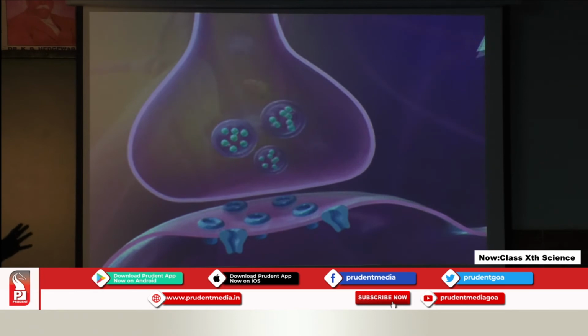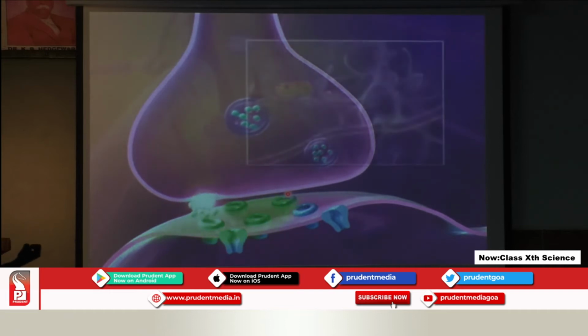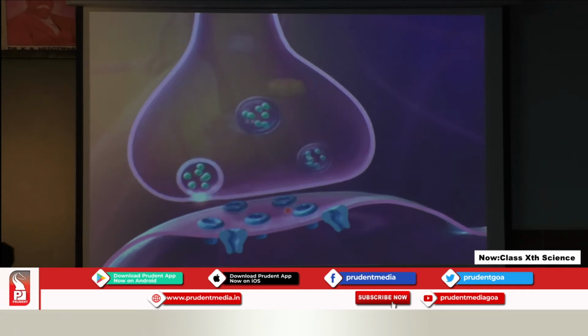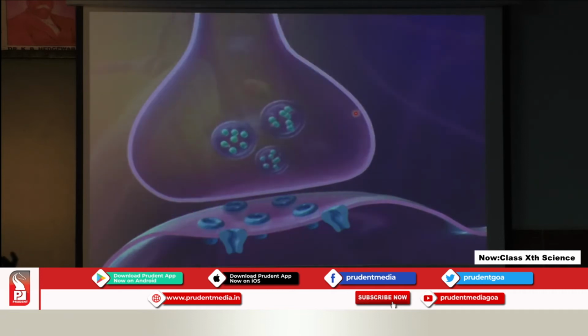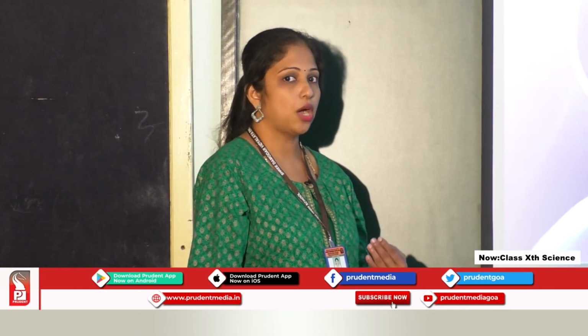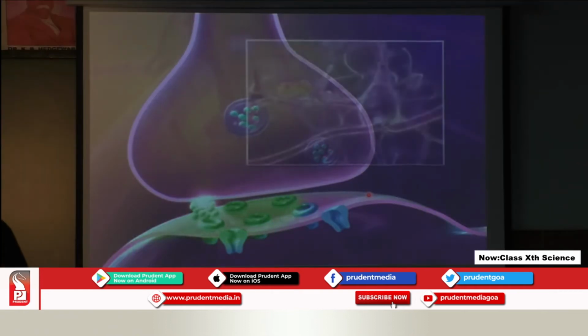So here is an animated picture where you can see how the release of the neurotransmitter takes place at the synaptic cleft. You can see this chemical that is being released, which is received by the receptors found on the dendrites, and which will create a similar kind of nerve impulse in the second nerve cell. You can see the impulse which has been carried through the second nerve cell. So I hope this is clear to you, students, how the information is transmitted from one nerve cell to the other nerve cell.